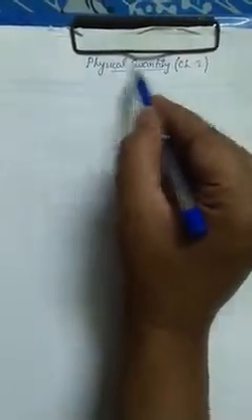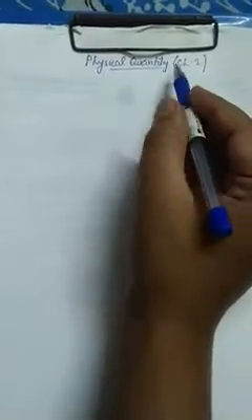So the second chapter is physical quantities and measurement. Now, what is a physical quantity? The first question may arise in your mind: what is a physical quantity? Any measurable quantity in physics, that is known as a physical quantity.